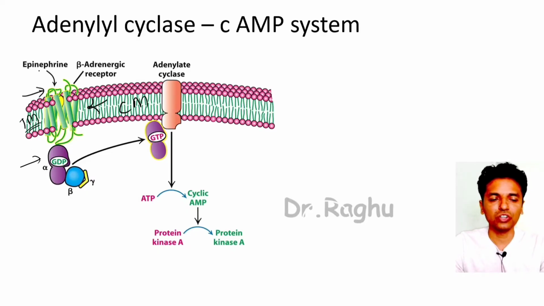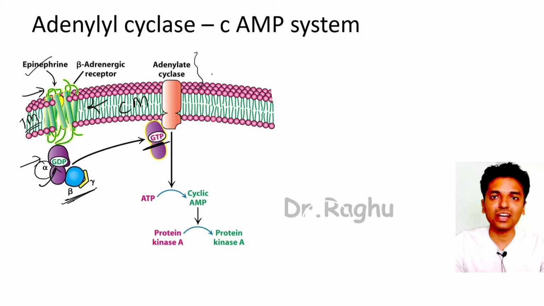To this extracellular domain, let's say there is binding of epinephrine. Once the epinephrine binds to the extracellular domain, the GDP which is attached to the alpha subunit gets converted into GTP. Once that occurs, the alpha subunit dissociates from the beta and gamma subunits, and goes and activates these transmembrane enzymes.